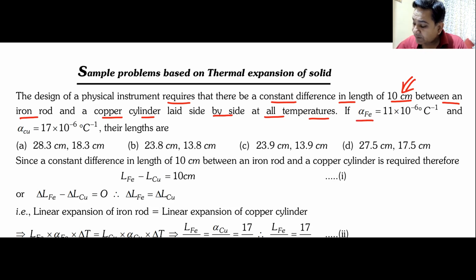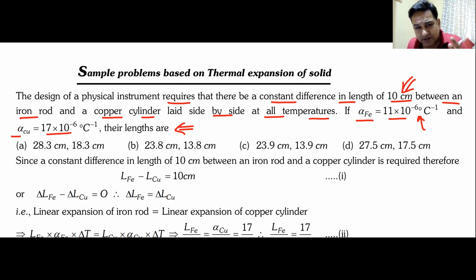Alpha of iron is given, alpha of copper is given. Can you find out the lengths of this? Now, if this question comes in JEE Main or JEE Advanced, they may not give you the actual value of this alpha. They might just call it alpha 1, and the other one alpha 2. So you don't have to actually calculate the entire thing and give a numerical answer.